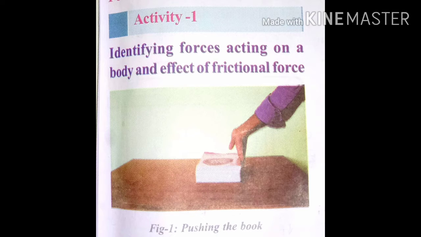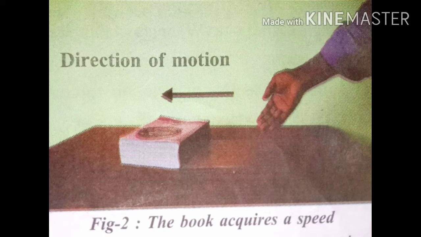You may observe that the book acquires a certain speed in the direction of push. However, the speed of the book gradually decreases and after some time it stops. Why does the book stop after covering some distance? Is the book moving with uniform speed? Why does the speed of the book change gradually?